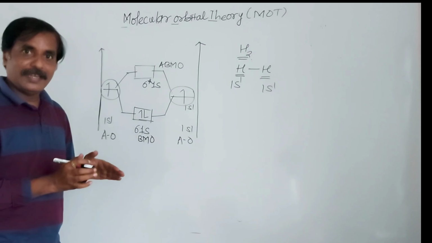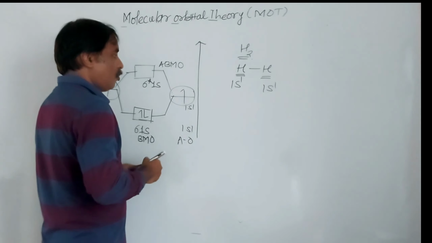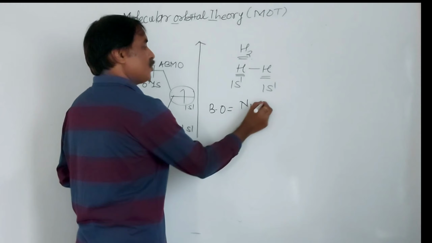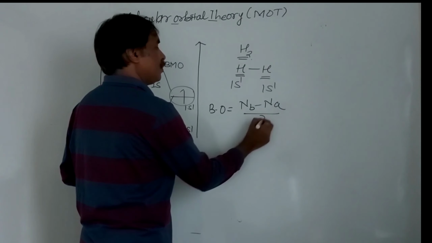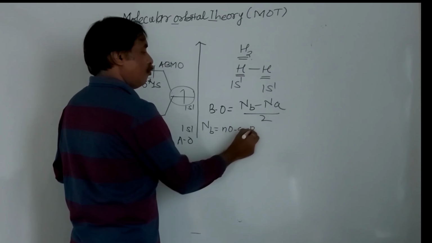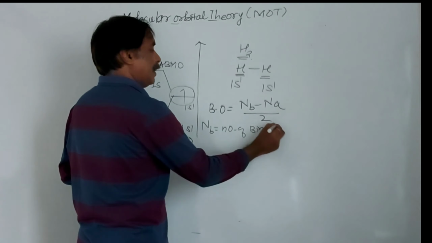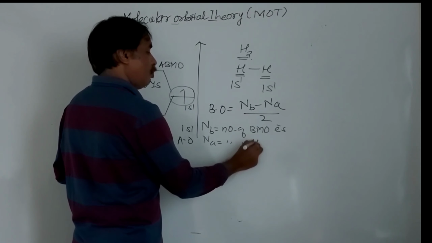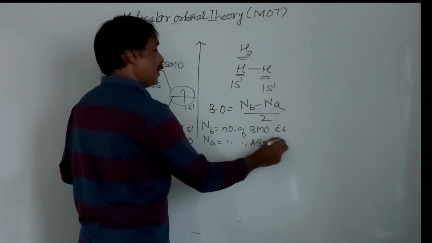And from this we can calculate bond order. What is bond order? Bond order is equal to (NB minus NA) divided by 2. NB is the number of bonding molecular orbital electrons, and NA is the number of anti-bonding molecular orbital electrons.